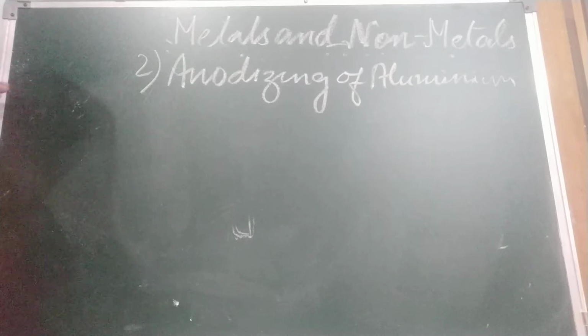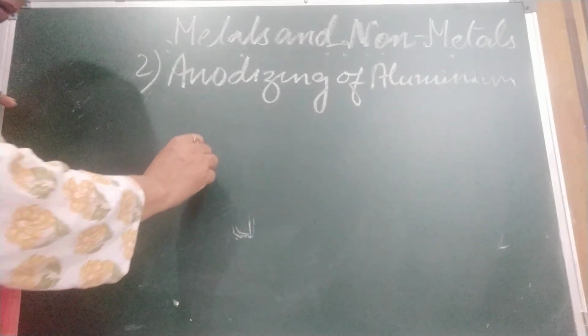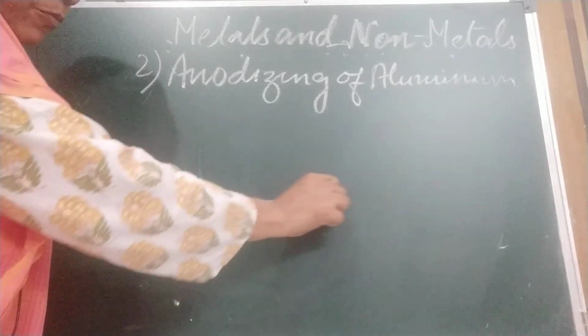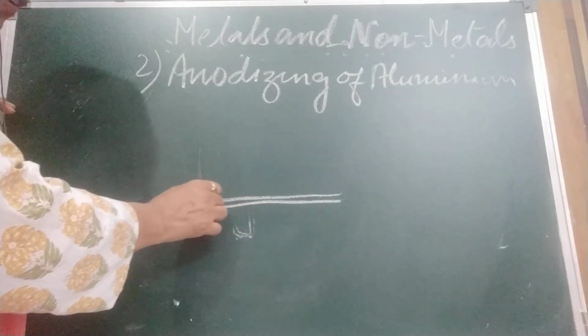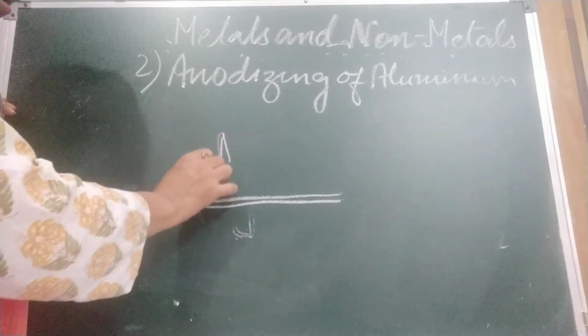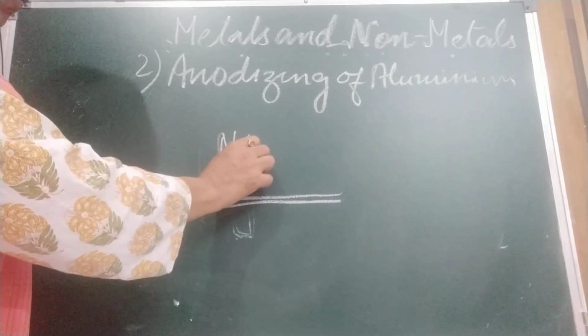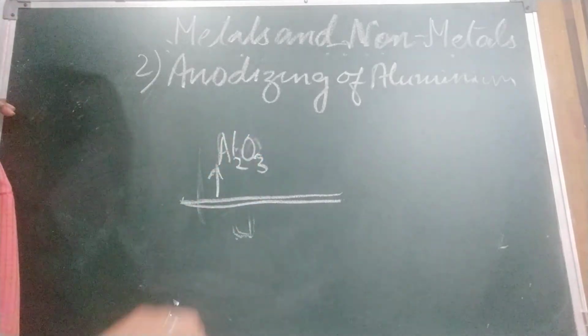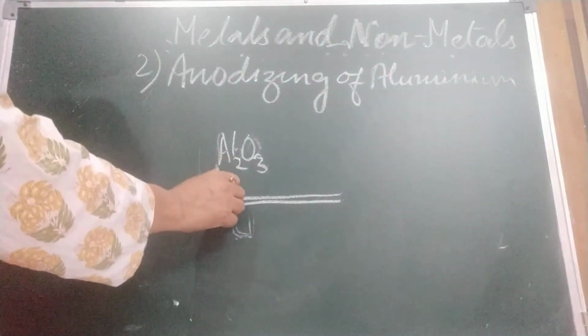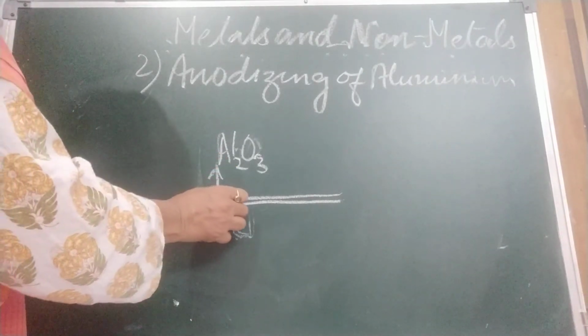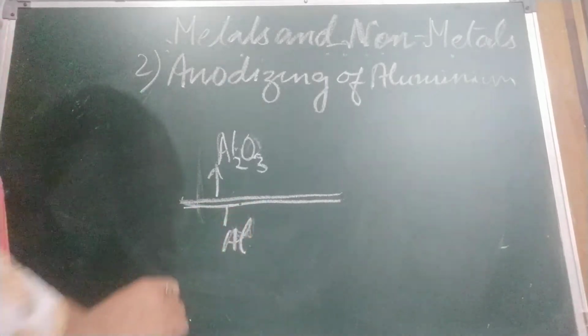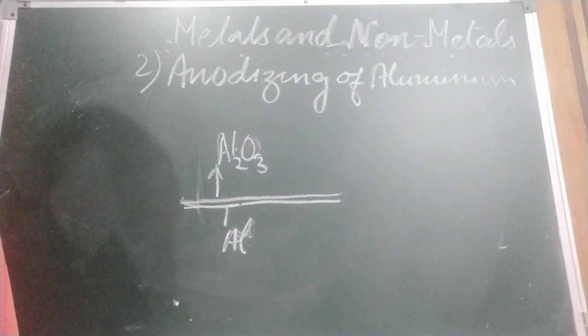A layer of aluminium oxide is formed on aluminium. Suppose this is the sheet of aluminium. When it comes in contact with water, it forms what? A layer of aluminium oxide, Al2O3. This layer now further protects the aluminium from corrosion. This prevents further corrosion of aluminium. If this layer is made more uniform, it protects the aluminium underneath more effectively.